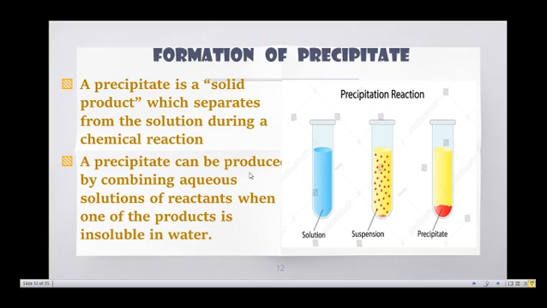So next we are going to discuss the formation of precipitate. A precipitate is a solid product. It separates from the solution during a chemical reaction. This precipitate is insoluble in the solution. Solution means the solute is dissolved in the solvent. Suspension means it is not dissolved but it settles down. The precipitate is insoluble in the aqueous solution.